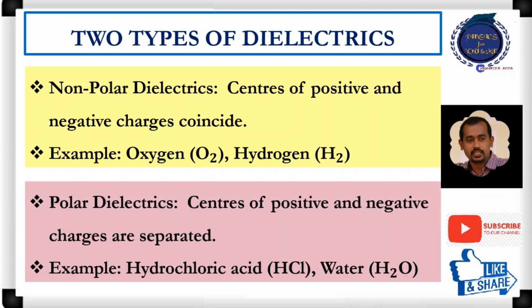The other type is polar dielectrics. In case of polar dielectrics, the molecules have centers of positive and negative charges that are separated. Hence, they possess permanent dipole moment. The examples are hydrochloric acid and water.